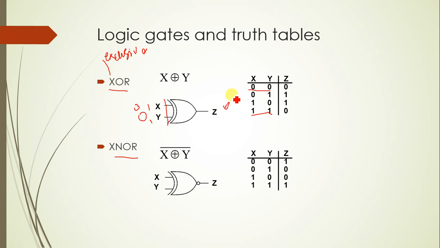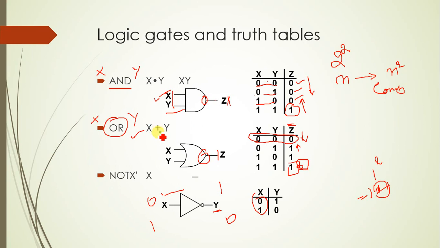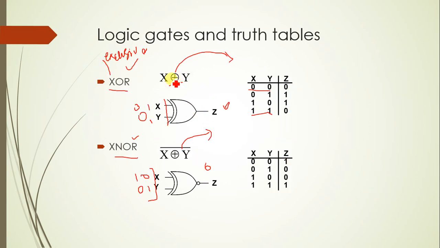In those conditions alone you will get output as 0, and in all the rest of the cases it will be high. XNOR is the same thing, but here when both inputs are different, that is x is 0 and y is 1, or x is 1 and y is 0, in these two combinations you will get output as 0. This is the exclusive NOR gate, this is the exclusive OR gate. Do you understand? To write exclusive OR, you just split it up: this symbol is the OR symbol, and when you just circle it, that becomes the exclusive OR gate. Any doubts in this?